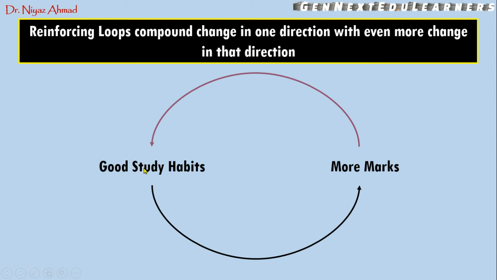And if the person has good study habits, then he will also get more marks. This is the reinforcing loop, meaning there will be growth in the system. Suppose the person gets fewer marks due to bad study habits, and if the person has bad study habits, he will get fewer marks, so there will be collapse in the system.